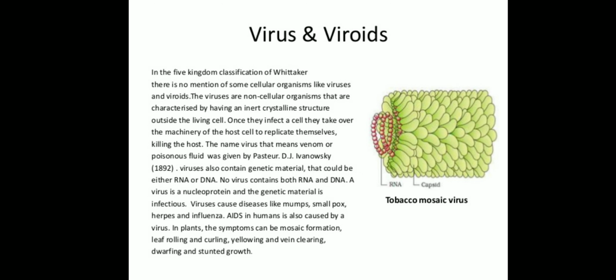Now, a very common example is corona or the COVID-19, isn't it? AIDS in humans is also caused by a virus. In plants, the symptoms can be mosaic formation, leaf rolling and curling, yellowing and vein clearing, dwarfing and stunted growth. All of these are the infections caused by virus.